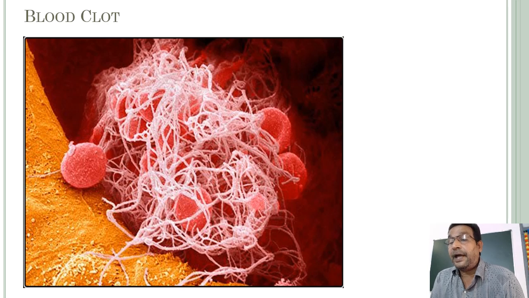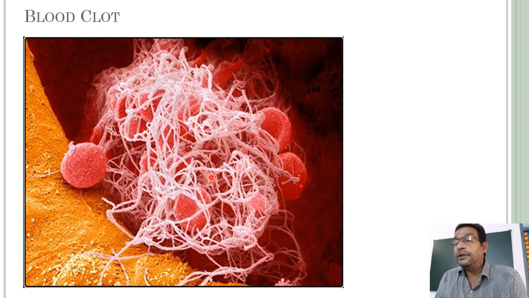Observe this diagram. These white colored fibers are fibrin fibers, protein fibers. You can also see some RBC in this diagram. They are entangled, not only RBC but also WBC.